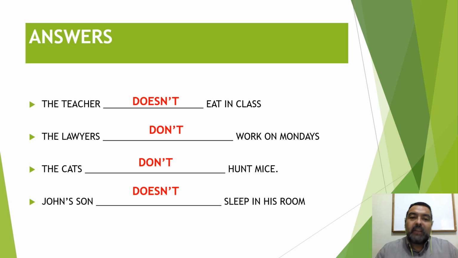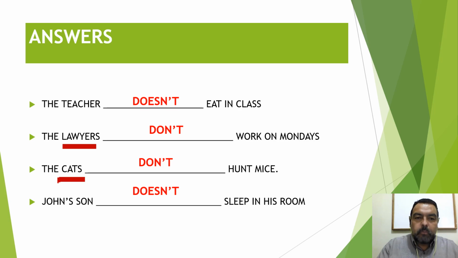So my teacher doesn't, because we're talking about she. The lawyers don't, because I'm talking about they. The cats don't, because I'm talking about they. So the lawyers are they, and the cats are they as well. Doesn't matter. These are people and these are animals. Once they're plural, they go under the pronoun of they. Now the last one, John's son, doesn't, because John's son is a he.